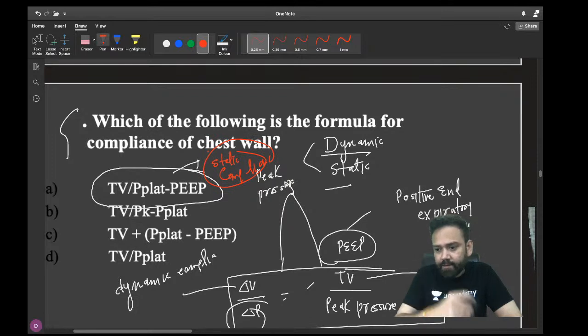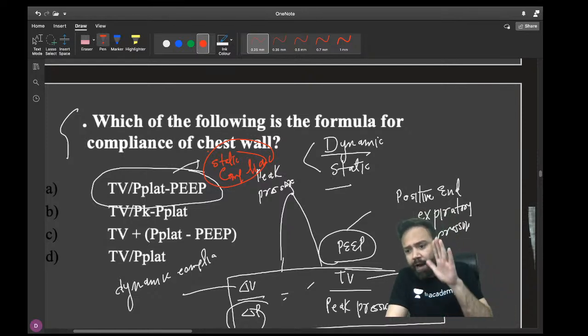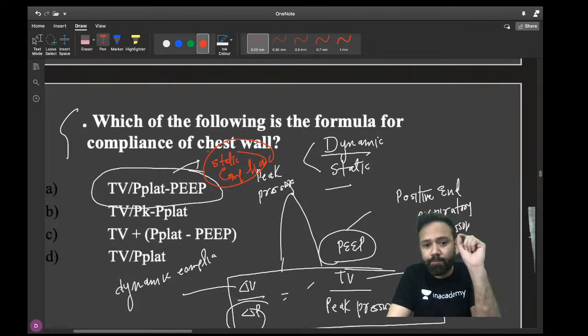Okay. So I hope this is clear to you. Any doubt, please ask me, because this is a new topic. You need to understand this. I will try to take one whole lecture on this: ICU physiology, respiratory physiology, ventilation physiology, and all those graphs. But this is the basic which you have to remember: what is peak, what is PEEP, and what is plateau.